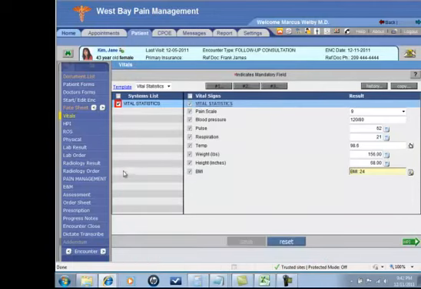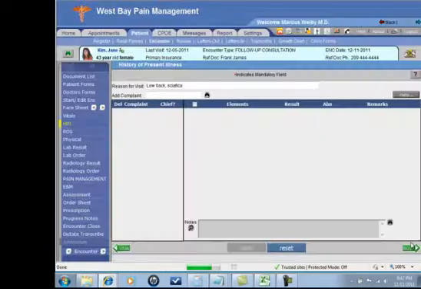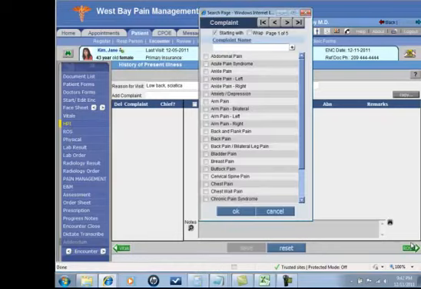Even though I can go anywhere I want to in this list on the left-hand side, if I wanted to do a prescription or do an assessment, I could, or I can simply follow these arrows. Down at the bottom right, I have a green arrow that says HPI. As I come in here to my HPI screen, it pops up a list of the most common reasons that patients come to see me.